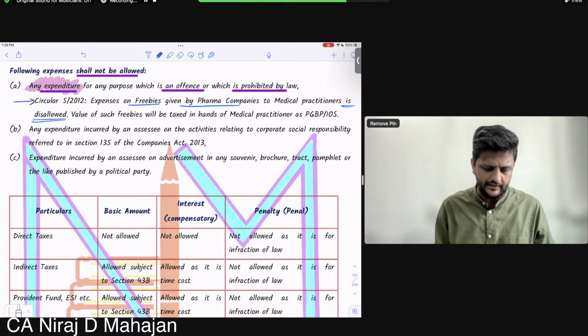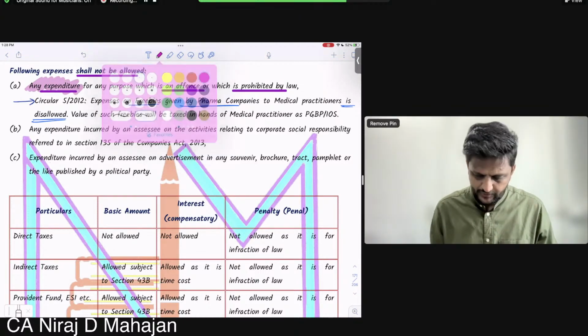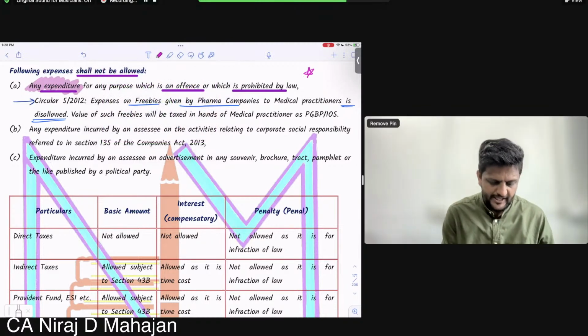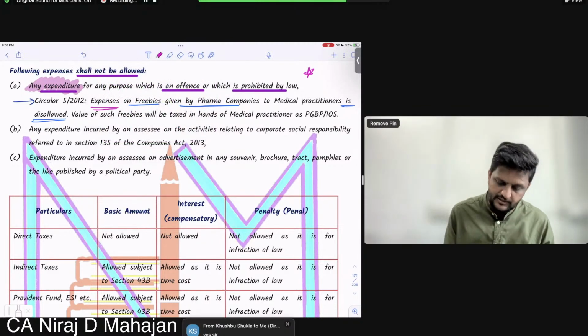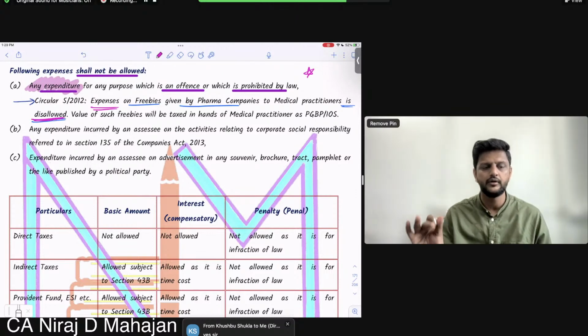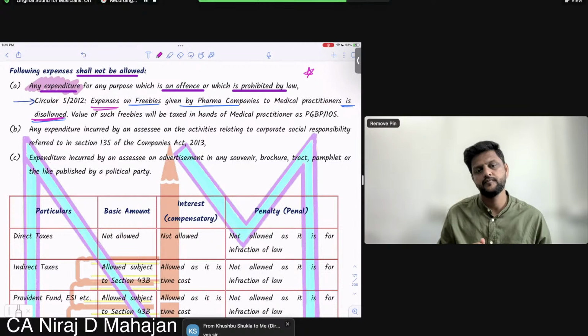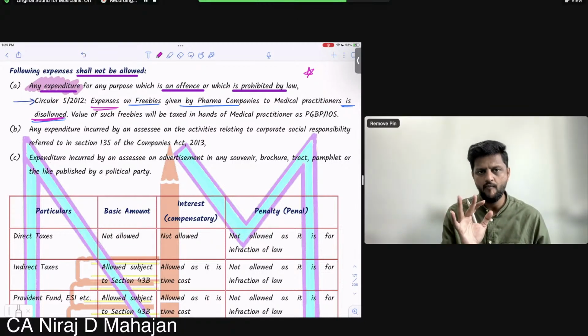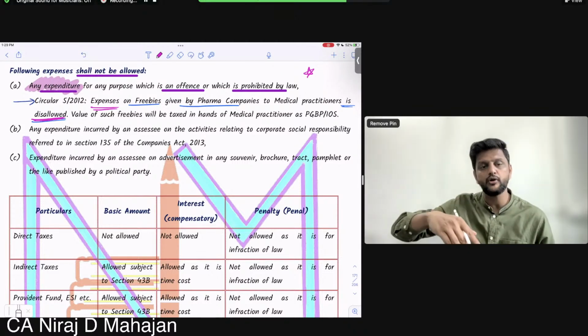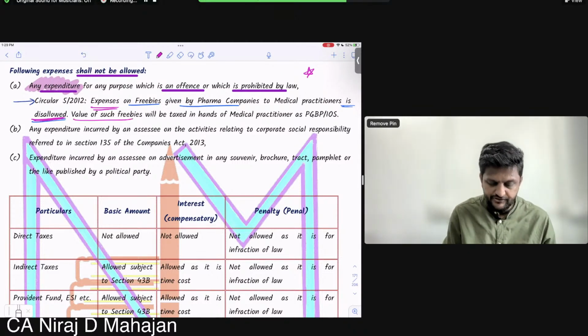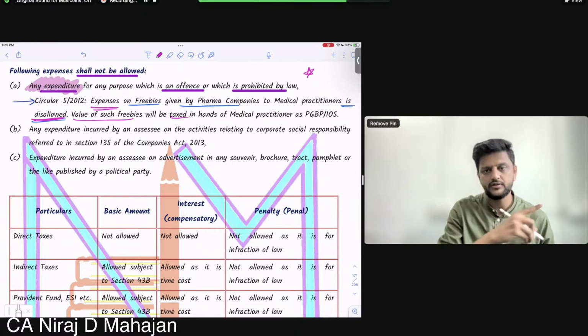In that case, important: expenses for pharma company are disallowed. Is it clear? Disallowed means not allowed. Even if in accounting treatment it will be allowed under sales promotion, for income tax purposes it is disallowed, not allowed. That is one treatment. Check the other treatment also: the value of such freebies will be taxed in the hands of doctors.